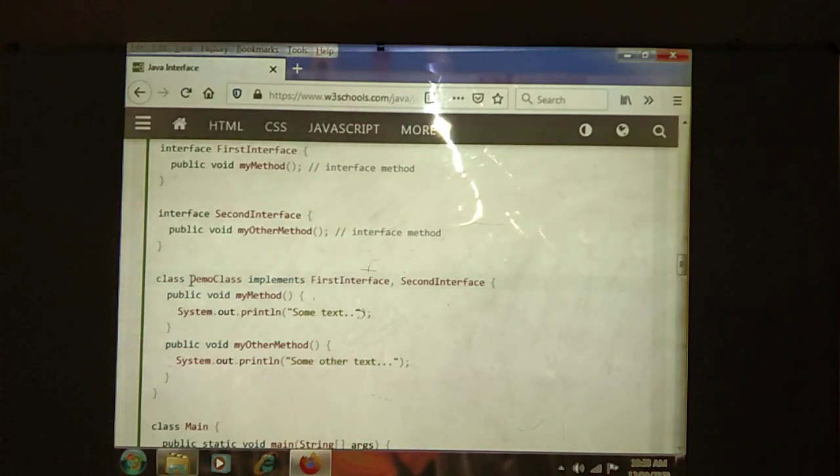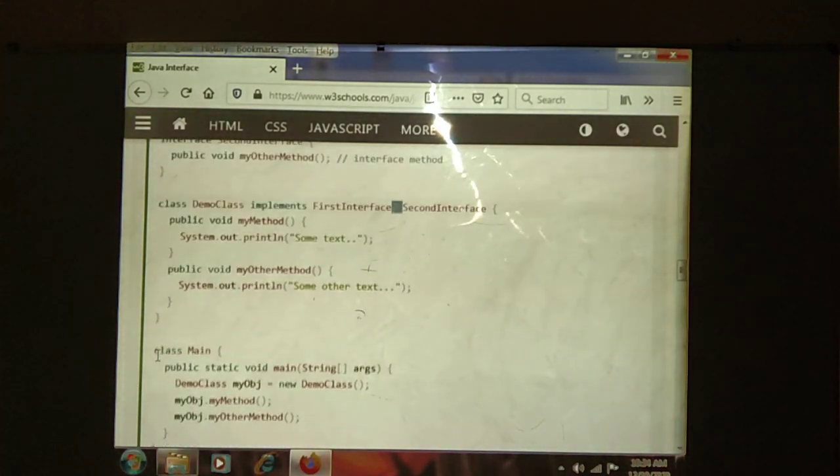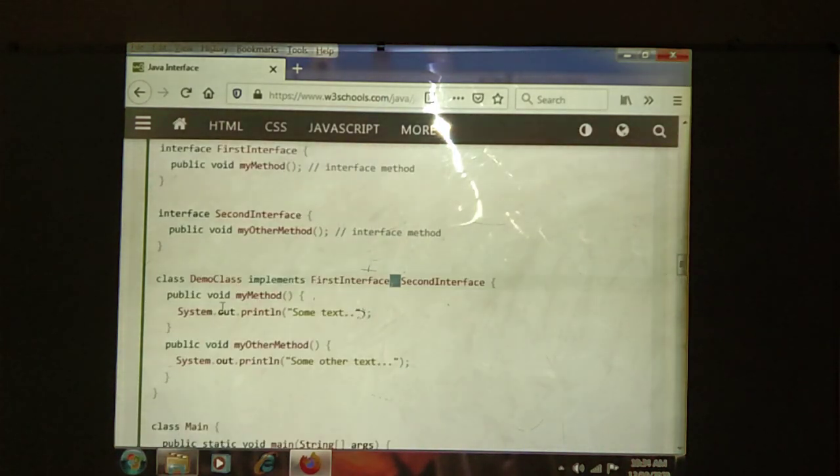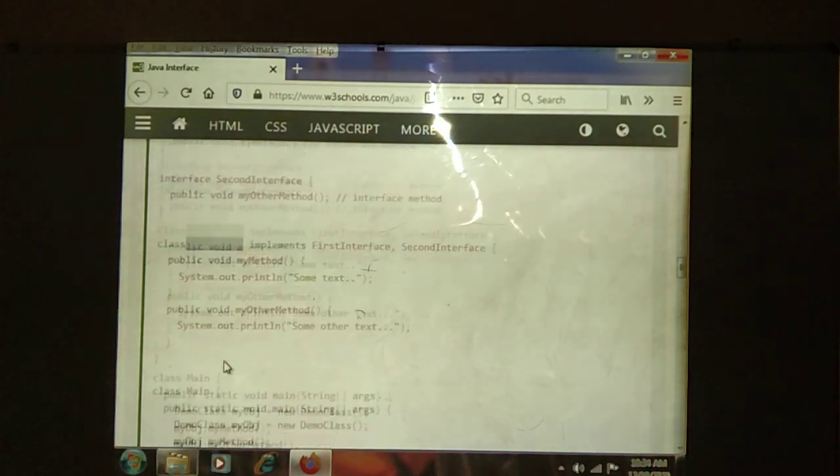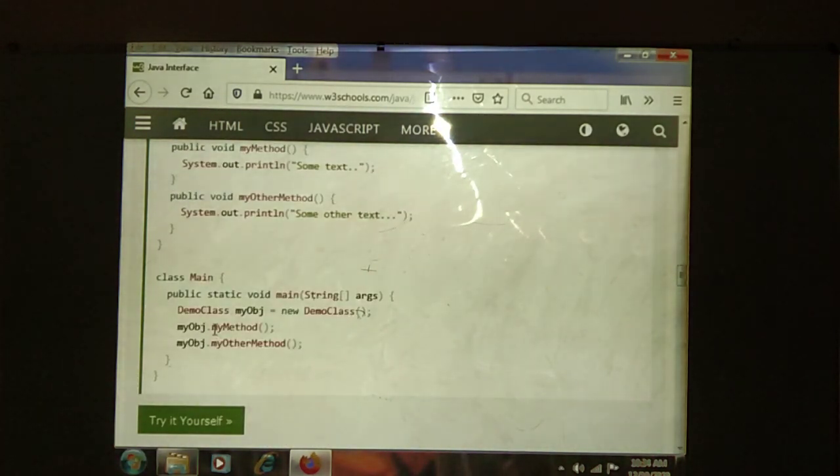How to implement? First we create a class and give it a class name. Then we use the implements keyword, then the interfaces: first interface name and second interface name separated by a comma. Next, we write all the interface methods with the body. Next, in the main class, we create the Demo class object, and we call the interface methods directly. That is the use of interfaces.